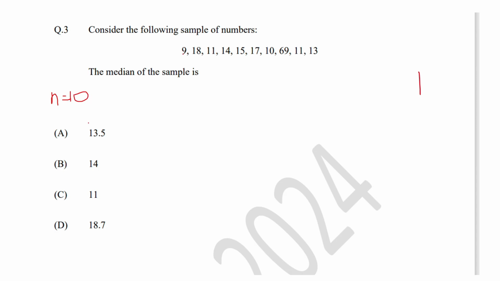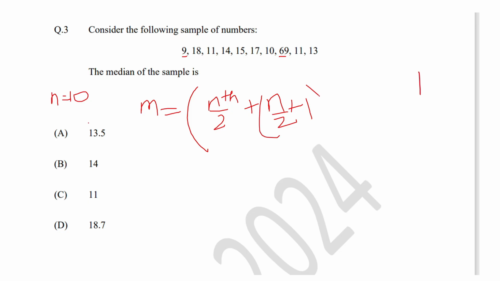The numbers are randomly arranged, so you need to arrange them in the sorted order, that is the ascending order, starting from the smallest element 9 and ending with the largest element 69. The formula to calculate median is m is equal to n by 2th term plus n by 2 plus 1th term, whole divided by 2. Since n is even, we are following this formula.